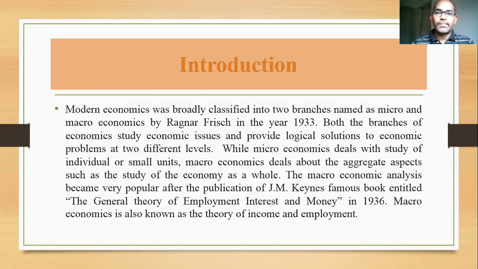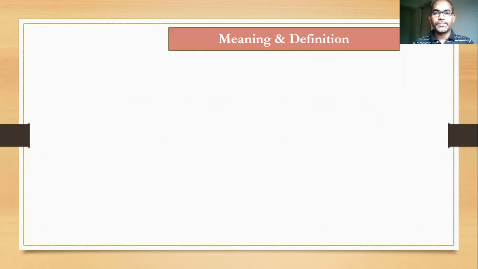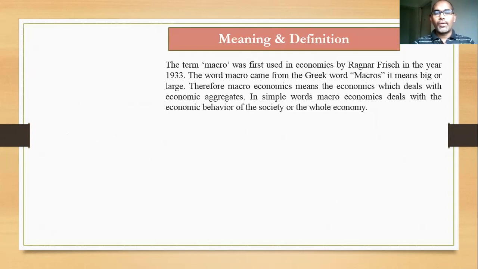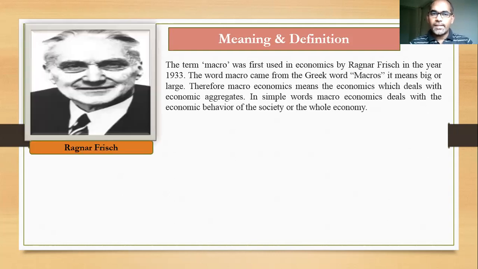Next, the meaning and definition of macroeconomics. The term macroeconomics, as we discussed already, was first used in economics by Ragnar Frisch. You can see the picture of Ragnar Frisch, who coined the terms macroeconomics and microeconomics. The word macro came from the Greek word makros.